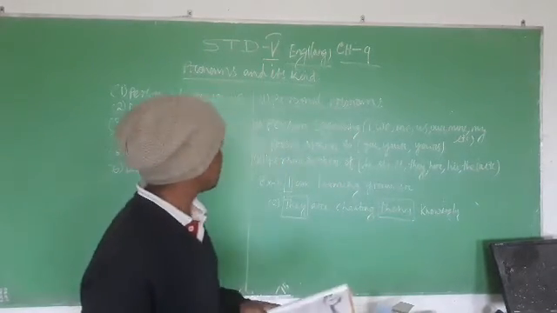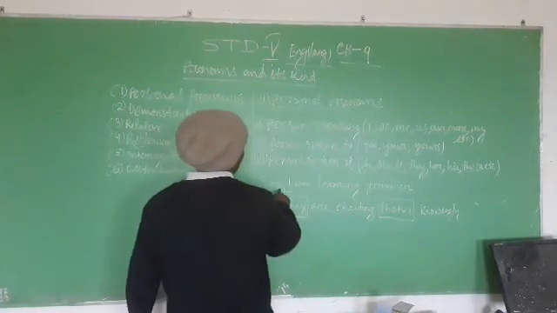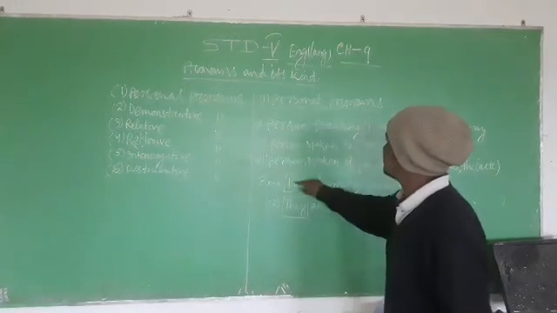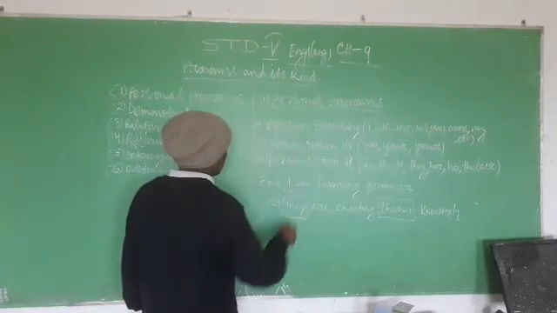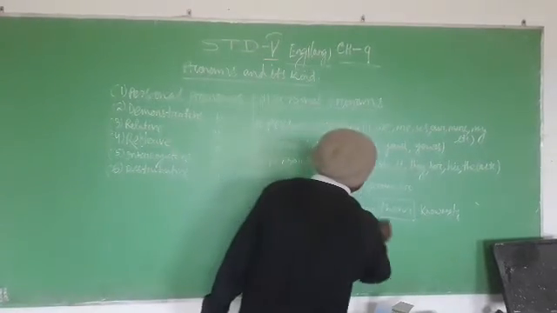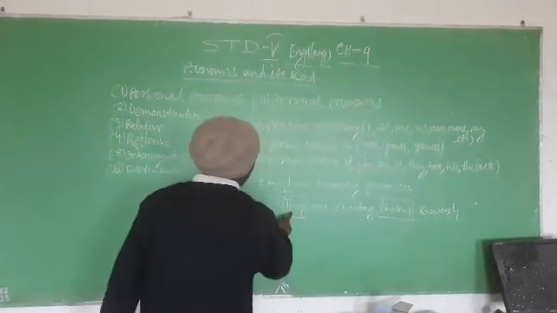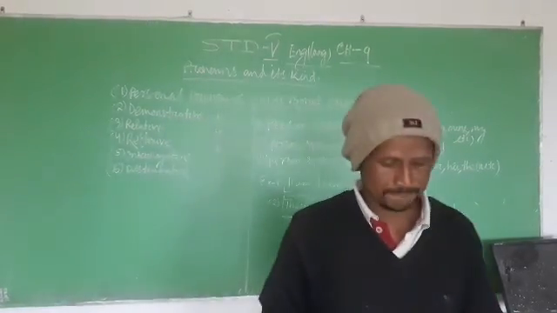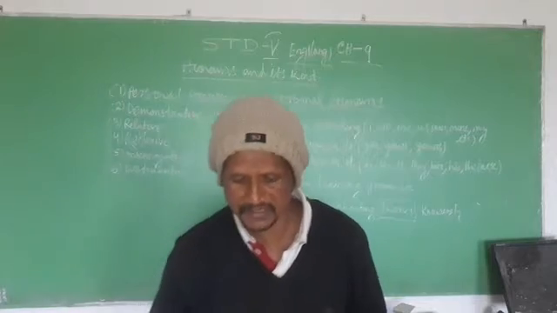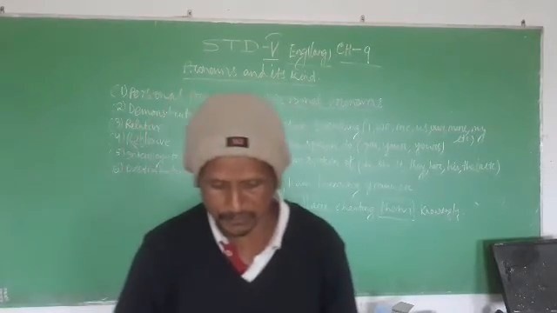Now look at the example on the blackboard. I am learning grammar. Here I is the personal pronoun. They are cheating them knowingly. Here they and them are the pronouns. There are more examples given in your book. Just check them one by one.